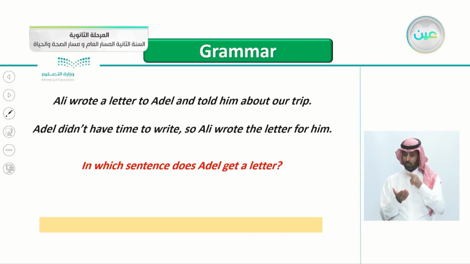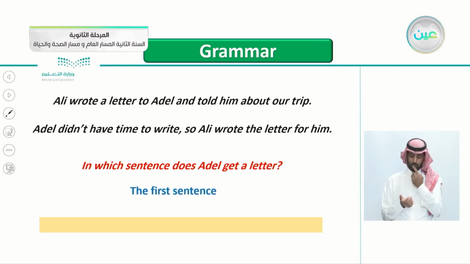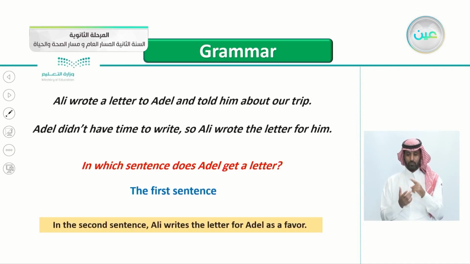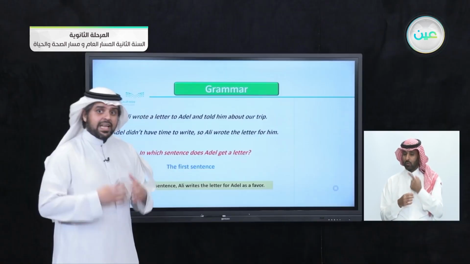In which sentence does Adil get a letter? It's the first sentence. Of course, this is easy. In the second sentence, Ali writes the letter for Adil as a favor. So he is helping him.